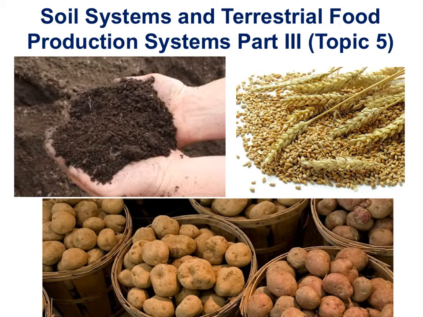IB ESS, Soil and Terrestrial Food Production Part 3, will pick up where Part 2 left off with an examination of processes that degrade soil. The significant ideas are: fertile soils require significant time to develop through the process of succession, and secondly, human activities may reduce soil fertility and increase soil erosion.